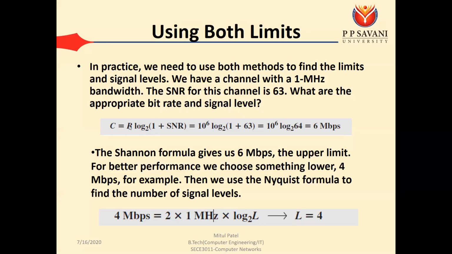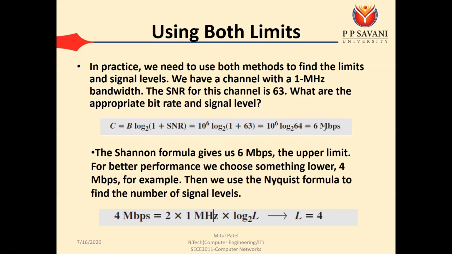So first we apply the formula that says capacity equals B log 1 plus SNR base 2. We know that bandwidth is 1 megahertz, that is 10 to the 6 hertz, log 1 plus SNR. SNR is 63, that is 1 plus 63 base 2. So that is equal to 10 to the 6 log 64 base 2, that is log 2 raised to 6, which equals 6. So 6 into 10 to the 6, so we can say 6 Mbps. This is what we have got.